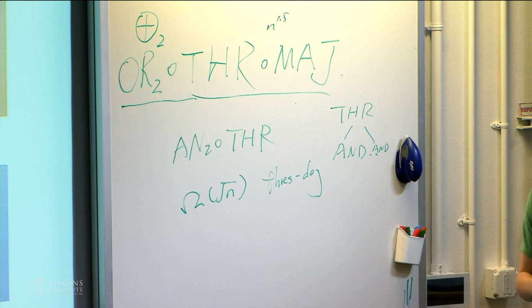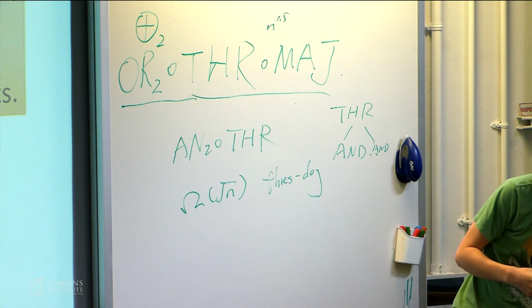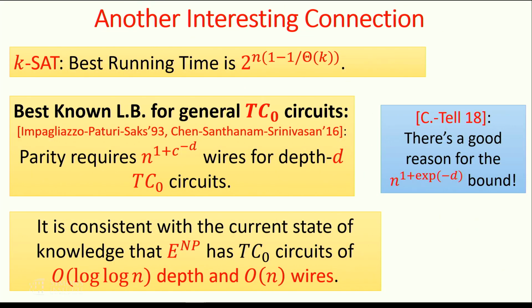Can you go back a few slides? Oh, sure. Maybe 2. There's a good reason for it. Oh, I forgot that. So Roy and I showed something like this: consider the BFE question, the Boolean formula evaluation question.